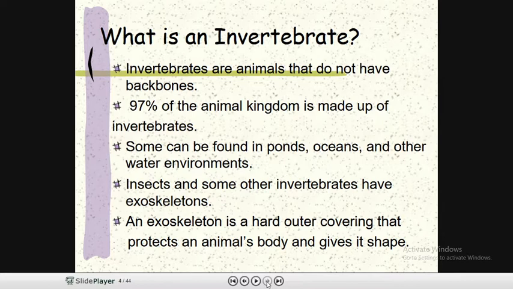Now what is an invertebrate? Invertebrates are the animals that do not have backbones. 97% of the animal kingdom is made up of invertebrates. Just imagine the total animals present on earth. Out of that, 97% means only the remaining 3% are vertebrates.